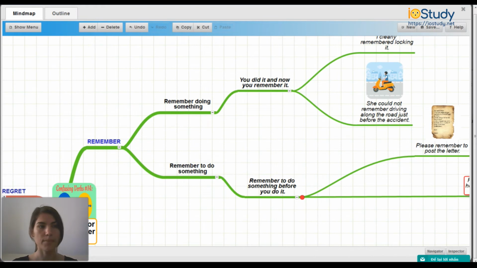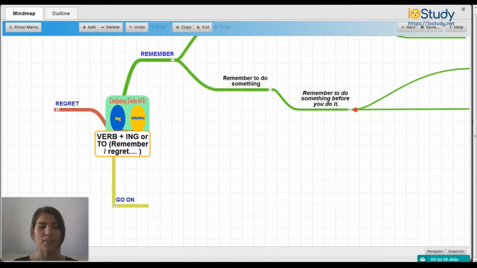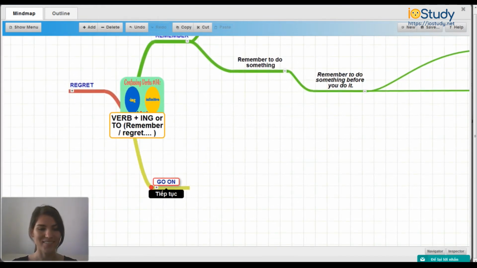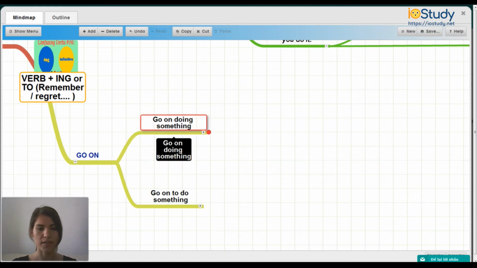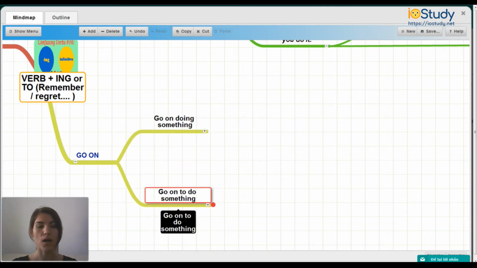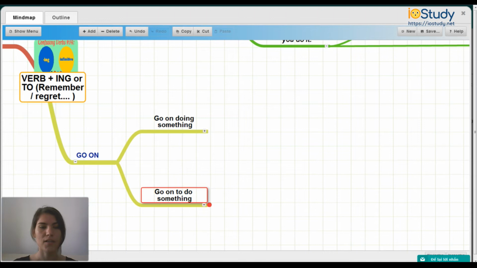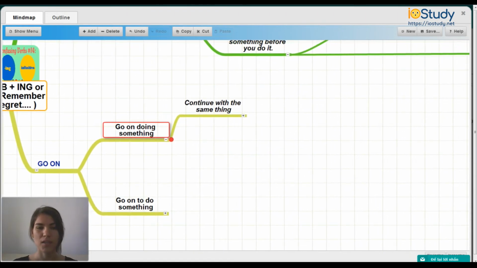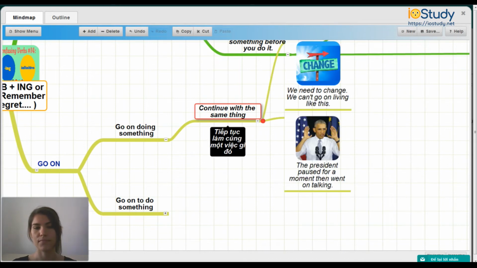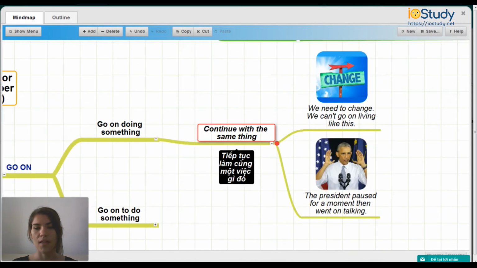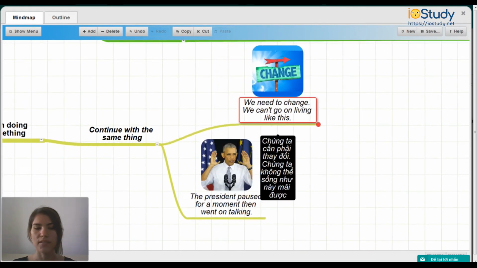Okay, so we just talked about remember. Let's go on to talk about go on. So you can go on doing something or go on to do something. So go on doing something, for example, means you continue with the same thing. So a couple of examples.